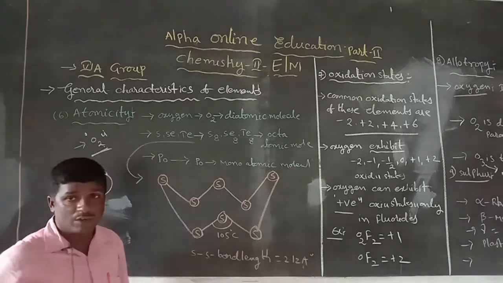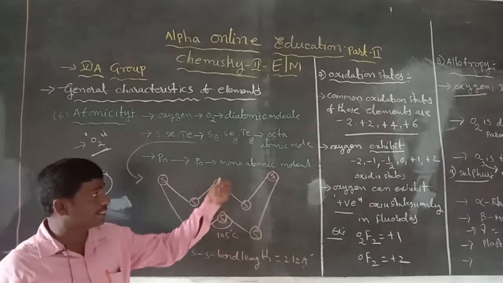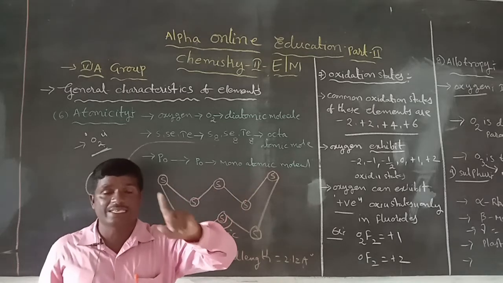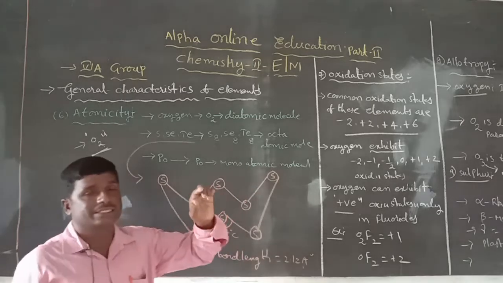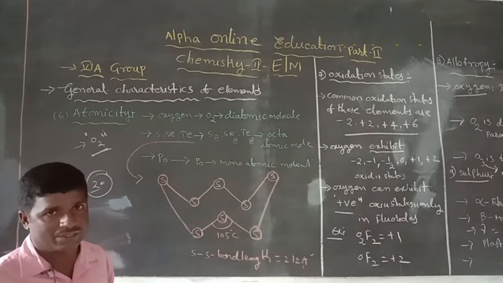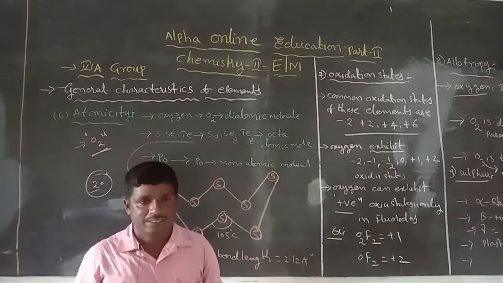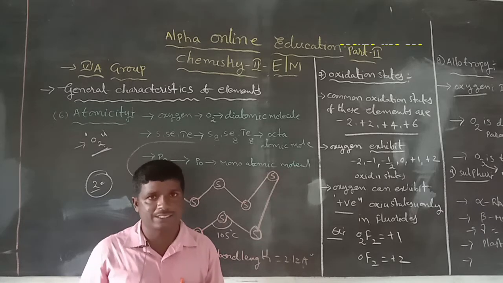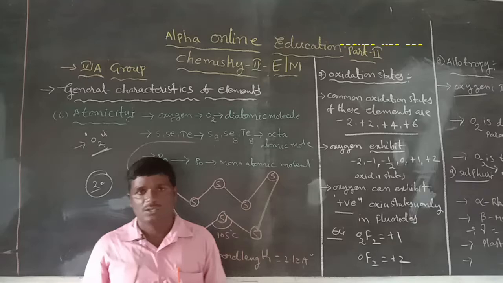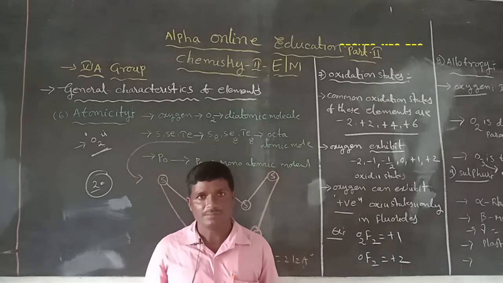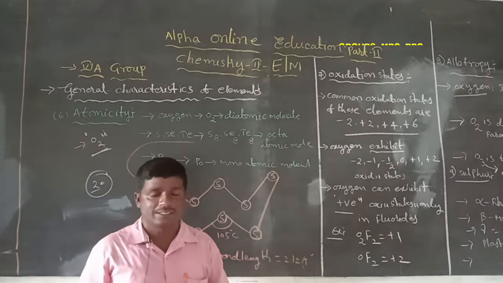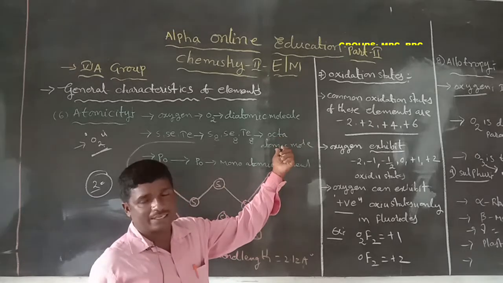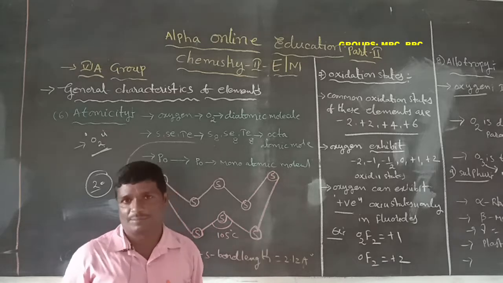Remaining is polonium. Polonium exists as a monoatomic molecule. Mono means only one. In the 6A group there are 5 elements: oxygen, sulfur, selenium, tellurium and polonium. Those elements exist with different atomic natures: diatomic, octaatomic and monoatomic molecules.